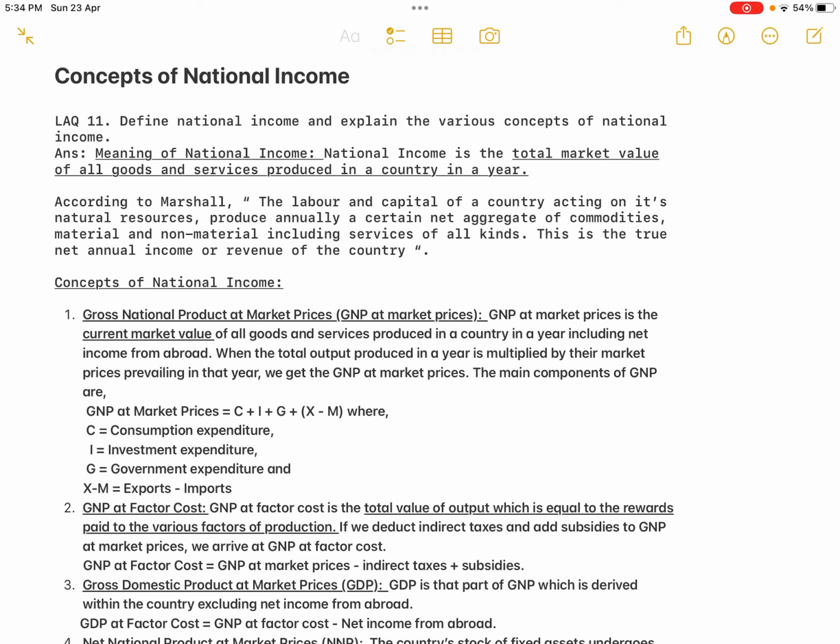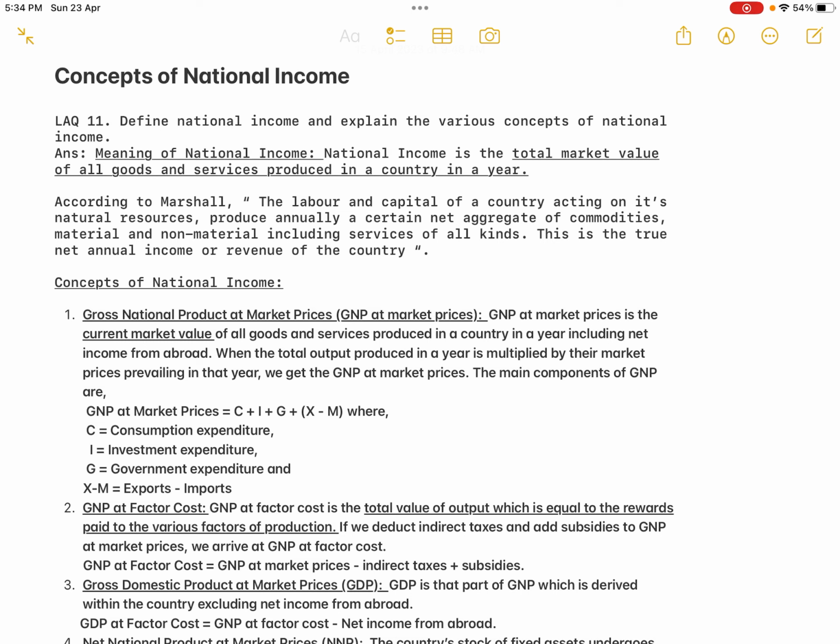Then the expenditure incurred by the producer, that is the investment expenditure, for investment goods. Then the government goods, that is the expenditure incurred by the government in order to provide services to the public. And the fourth component is the foreign trade sector, that is X minus M, exports minus imports. If you divide the total goods and services produced in a country into these four categories, all the goods and services will be accommodated in this.